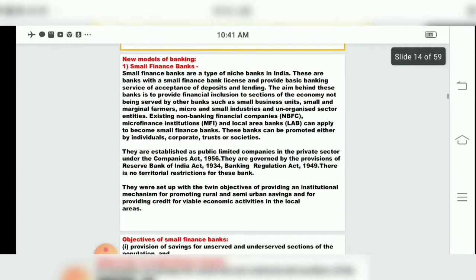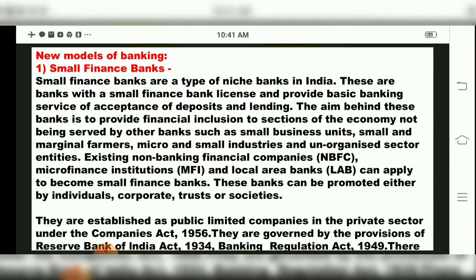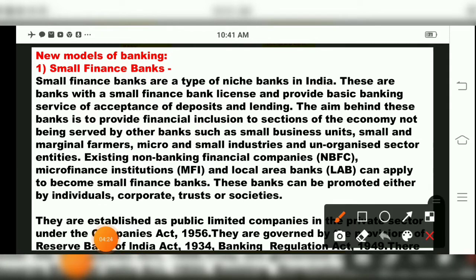Now we will study the next point in this chapter, children, that is new models of banking. In new models of banking, the first point is small finance banks. What are small finance banks? Small finance banks are a type of niche banks in India.